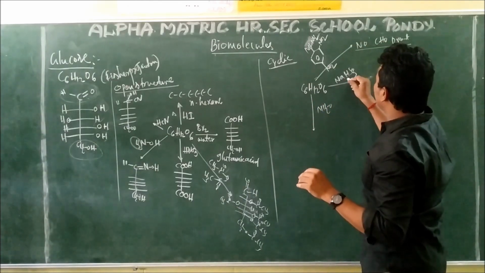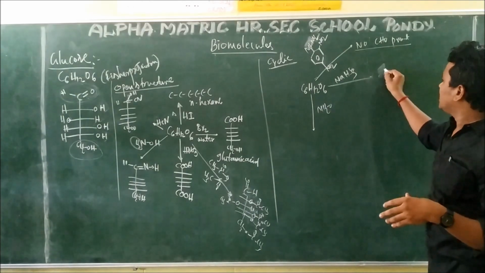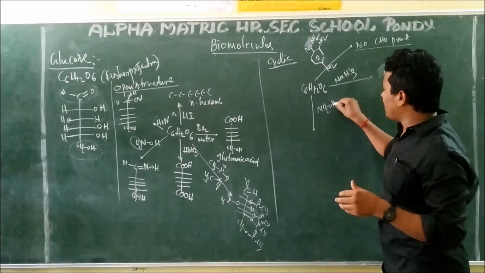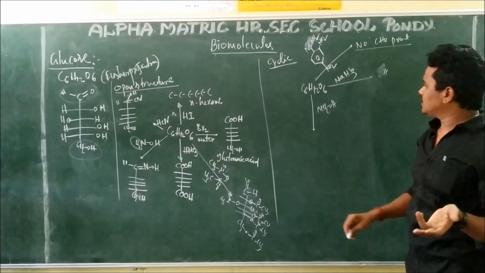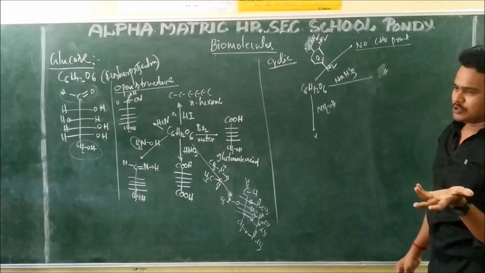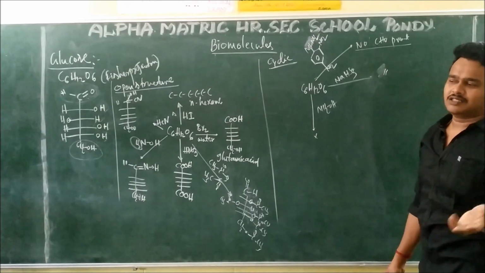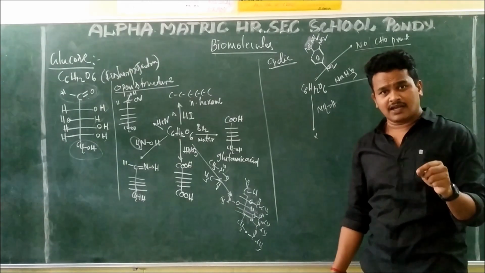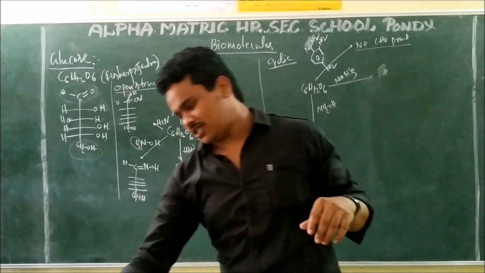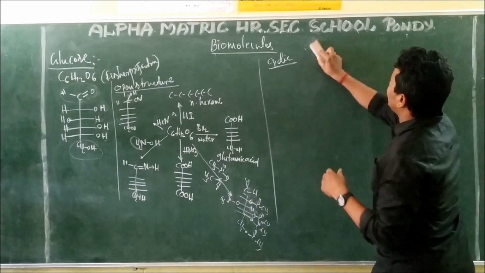In a similar way, sodium bisulfite is also not reacting, so no CHO group, no aldehyde group, is present. Hydroxylamine, NH2OH, is also not reacting, so here also no aldehyde group is present. No aldehyde group is present, proven by these three reactions. So these three reactions demand that glucose also forms a cyclic structure. How is the cyclic structure going to exist here?